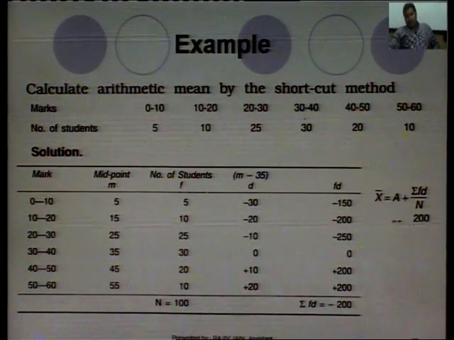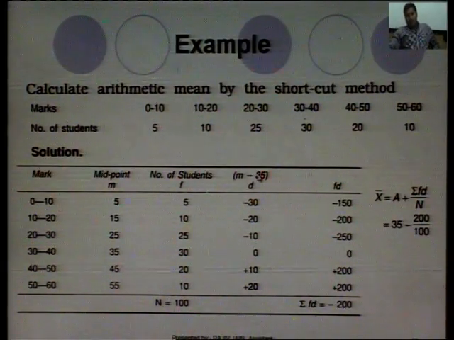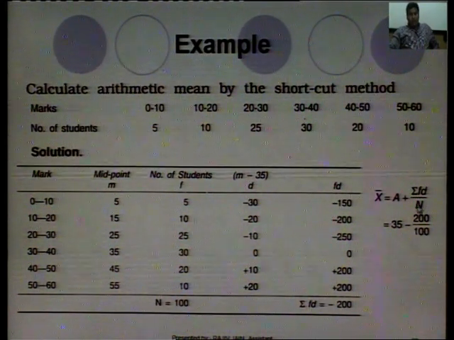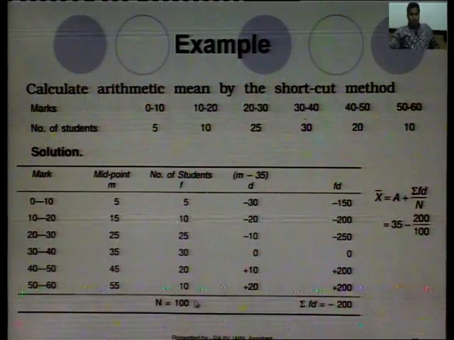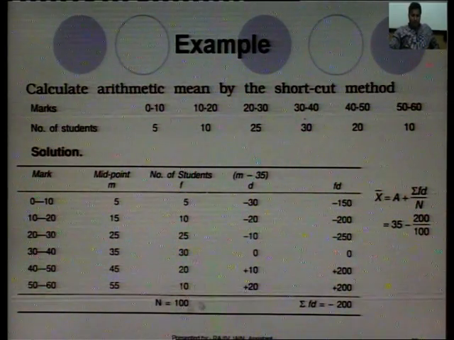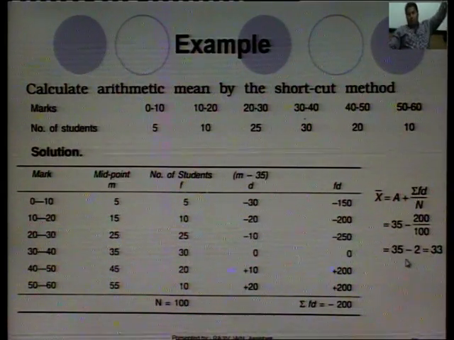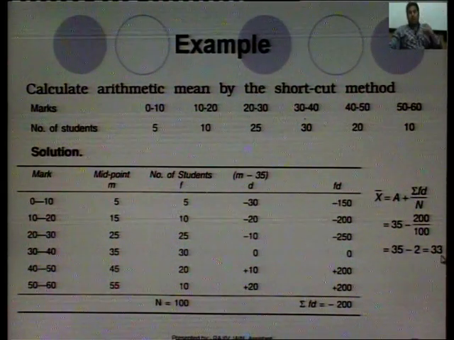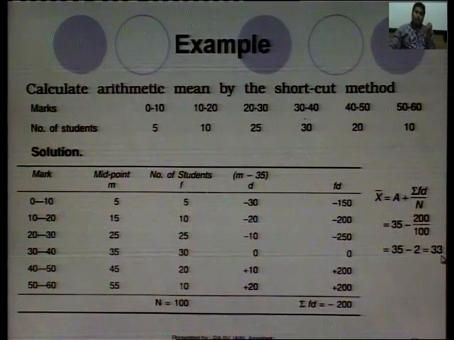What is summation a here? What is a here in this case is 35, summation f d was minus 200, n was 100 because we added these f to get the n. So, this will cancel out, will be 2, 35 minus 2 will be 33. So, this is the shortcut method.